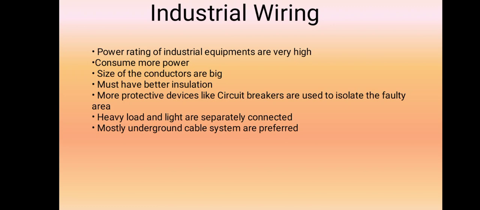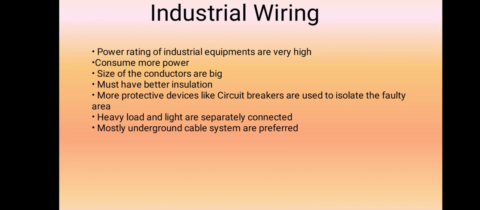In domestic or home electrical wiring there is no heavy load, only light loads, fan load, air conditioner or motor as the maximum heavy load. But in industry, a lot of electrical machines are operated, so the heavy loads and lighting loads are connected separately.